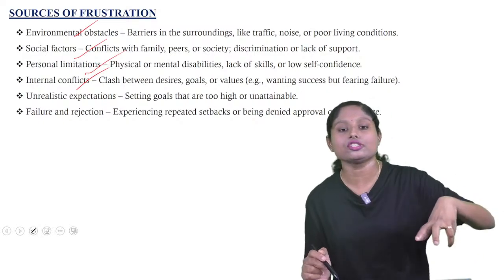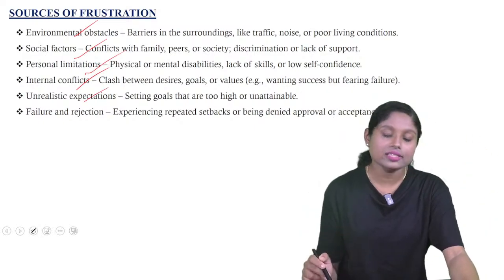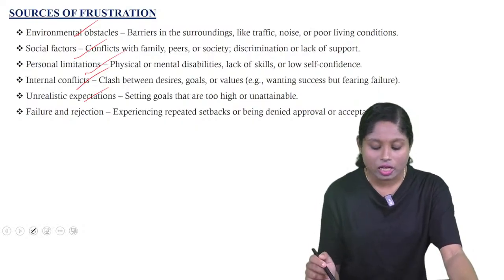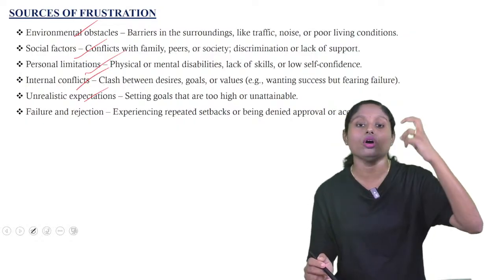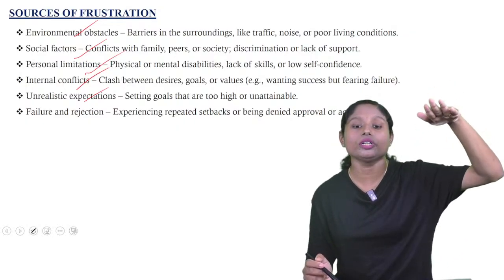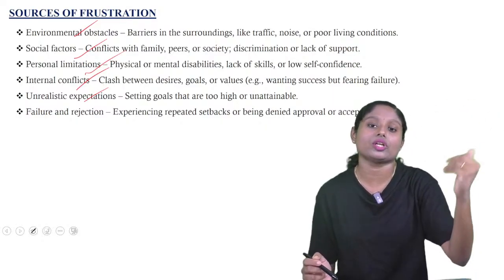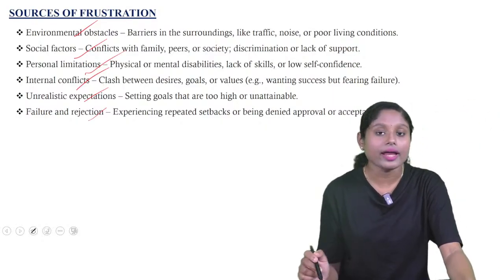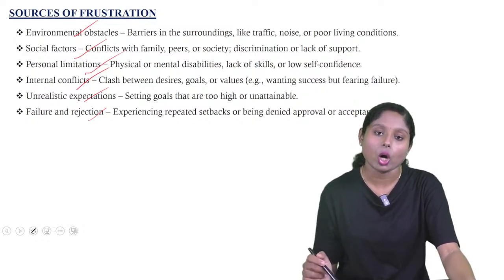So he wants success but he is not confident, hence he has fear. So, unrealistic expectations. Setting goals that are too high to be attainable. So we are setting too high a goal, which is not attainable. So that is also one of the factors that will cause frustration. Failure and rejection. So, experiencing repeated setbacks or being denied approval or assistance.